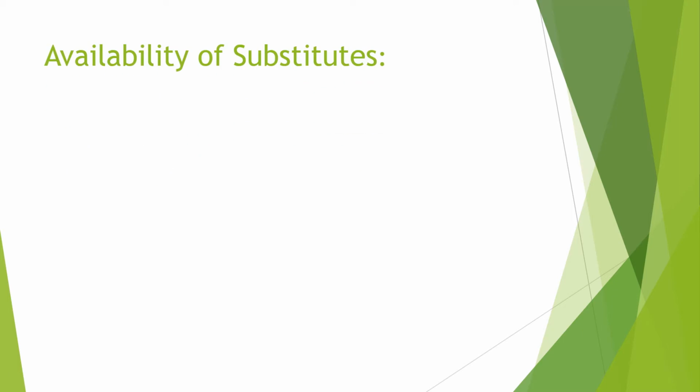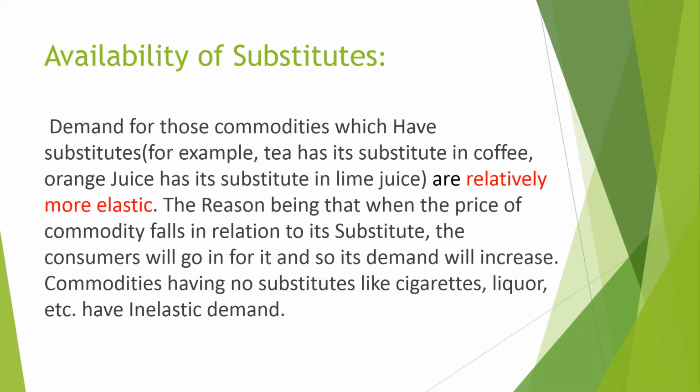Next one, availability of substitutes. Very good. There are two types: whether substitutes are available or substitutes are not available. In one or two sentences we can understand. If substitutes are available, for example, tea has its substitute coffee, orange juice has the substitute lime juice, then demand is more elastic. If you don't have tea, I will go to coffee. If you don't have orange juice, I will go for lime juice.